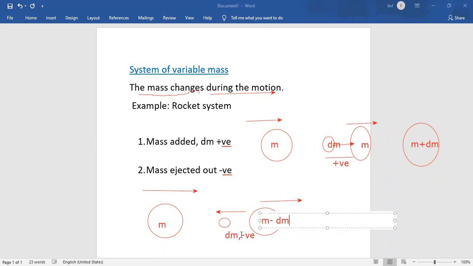So for a variable mass system, if the mass enters into the system, it is considered as positive. If the same mass leaves the system, ejects out, it is considered as negative. Anyhow, during the motion, the mass of the system is changed. This is the reason why it is called variable mass.